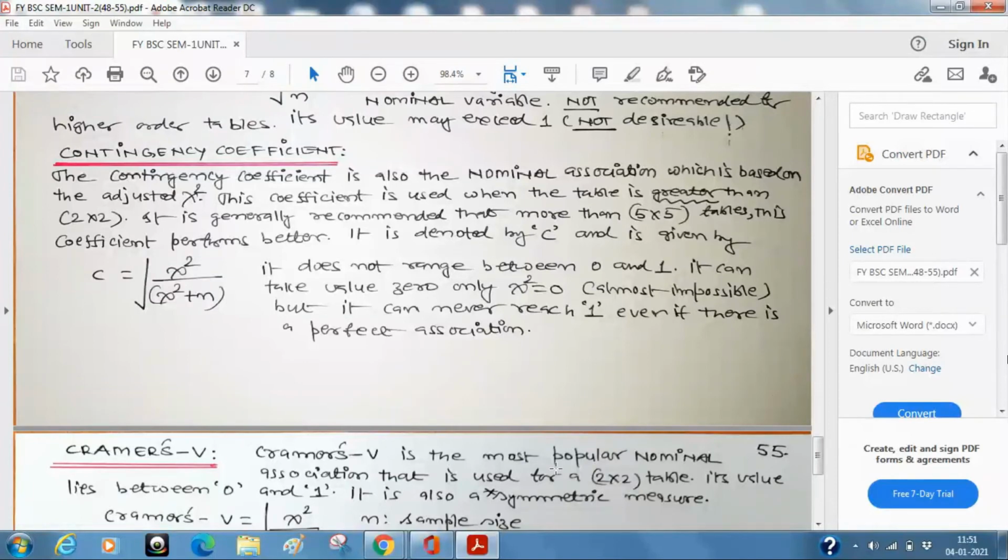Cramer's V is the most popular nominal association measure, used again for a 2 by 2 table. Why? Because its value lies between 0 and 1. For interpretation purposes, I should not have a probability of 1.2, or any coefficient of association or relationship that exceeds 1. The idea is that there is no meaningful interpretation.